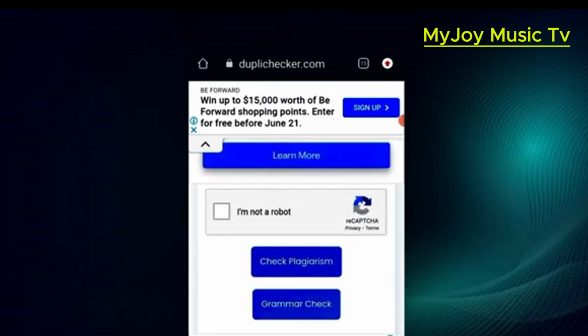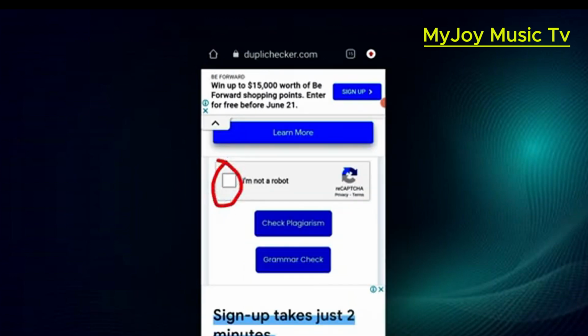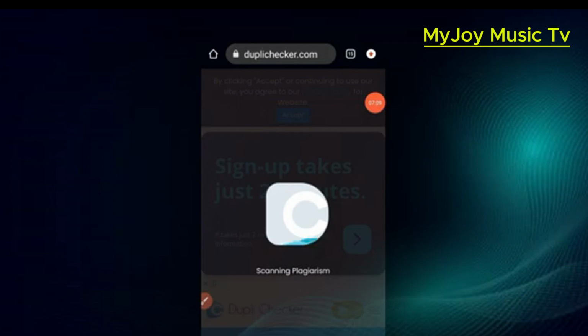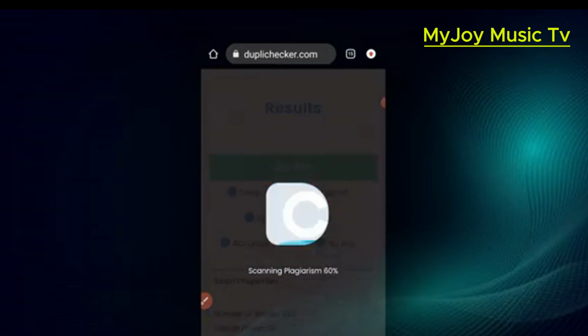So you select I'm not a robot, then you check plagiarism. So we are just going to make sure that what you are going to use for your ebook is not plagiarized. Scanning to see whether our work is plagiarized or not.